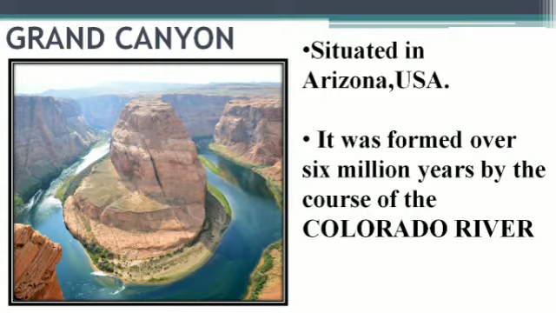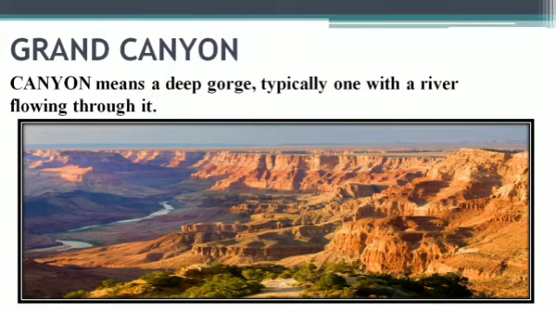Colorado is actually the name of a river, and it's a natural beauty, as you can see here, scenic beauty is there. Now, Grand Canyon is so beautiful, but what is meant by canyon? It means a deep gorge, typically one with a river flowing through it.